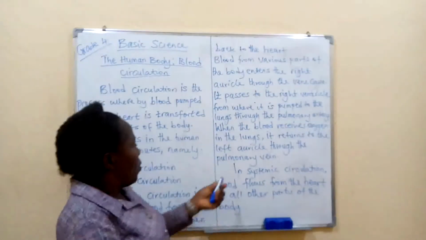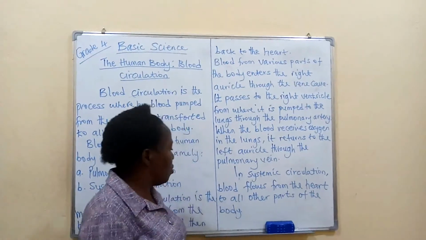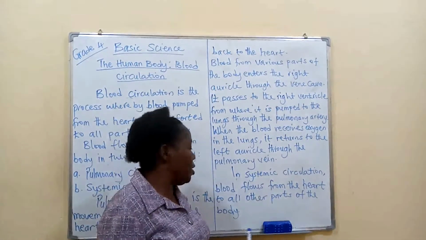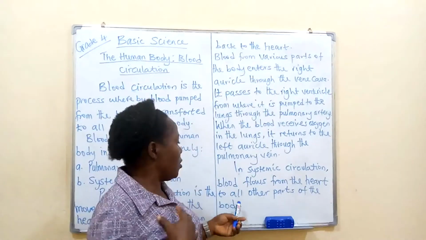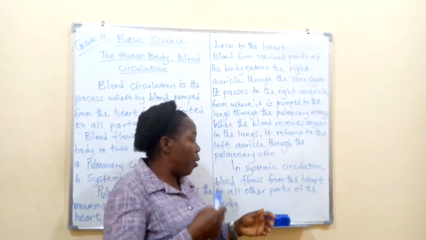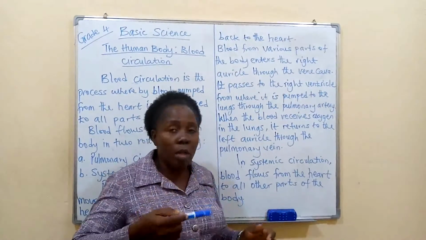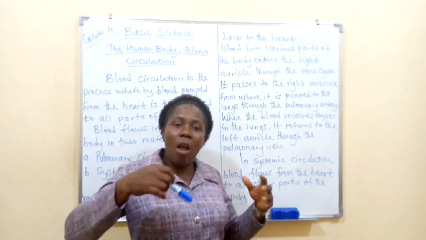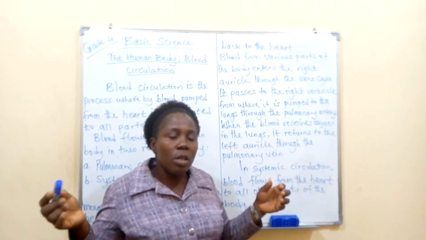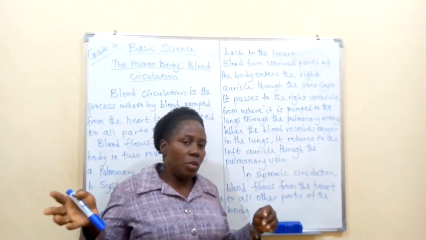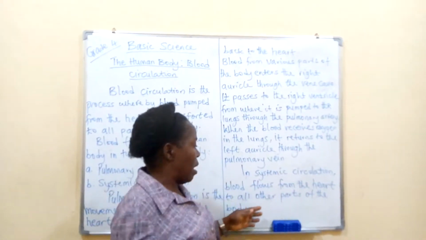All right. We also talk about the systemic circulation, as blood flows from the heart to all parts of the body. This blood is pumped to all parts of the body through what? The biggest artery, called the aorta. Now the aorta will pump out the blood, then the respective arteries will take it to other parts of the body, as we are going to see.